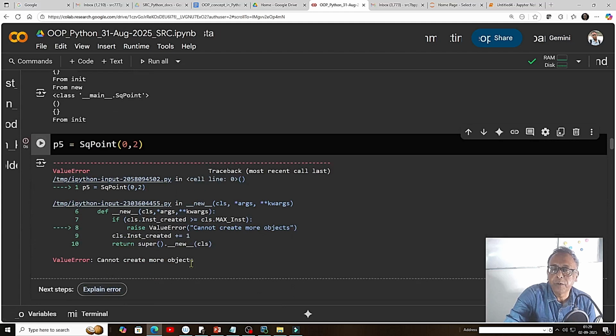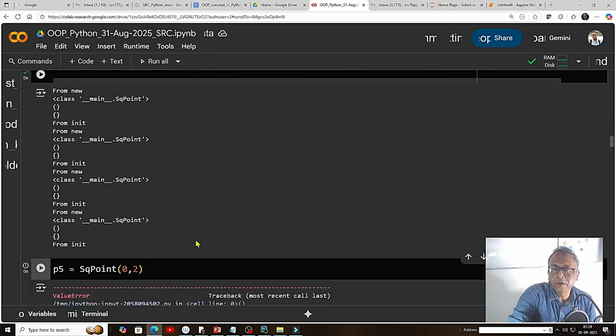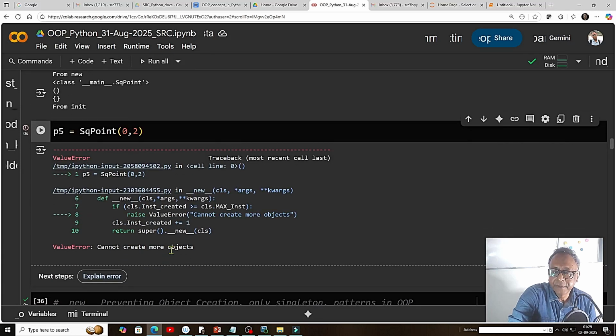It says cannot create more objects. Let's go to explaining the code, because I have already said this is a class variable. I can have only 4. Instances created right now is 0. So every time the object is created, I override the new method of the parent object. I give my own new method. I increment by plus 1, and whenever it is greater than or equal to 4, as with P5, it will come out and raise a ValueError. That is the reason we got this error.